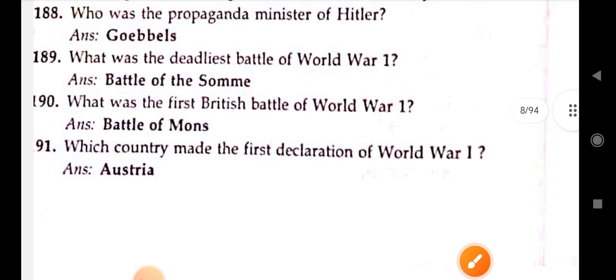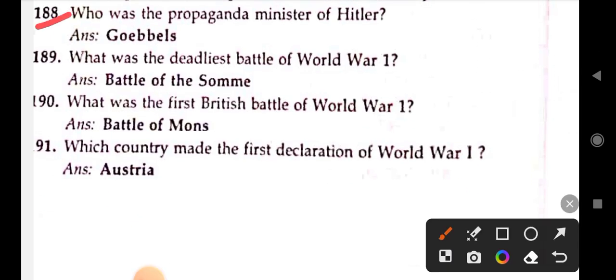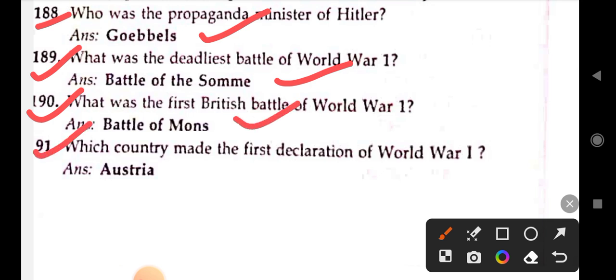Next. Who was the propaganda minister of Hitler? Goebbels. What was the deadliest battle of World War One? Battle of Somme. What was the first British battle in World War One? Battle of Mons. Which country made the first declaration of World War One? Austria.